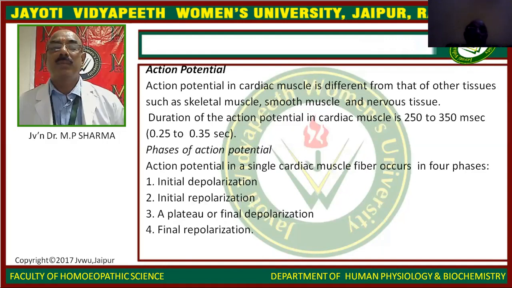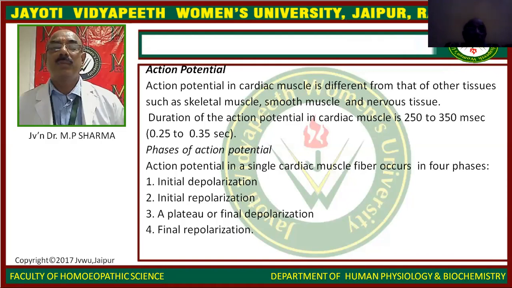Action potential in cardiac muscle is different from other tissues such as skeletal muscle, smooth muscle, and nervous tissue. The duration of the action potential in cardiac muscle is 250 to 350 milliseconds, or 0.25 to 0.35 seconds.